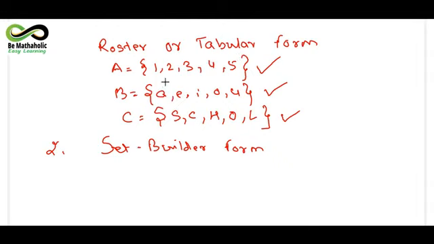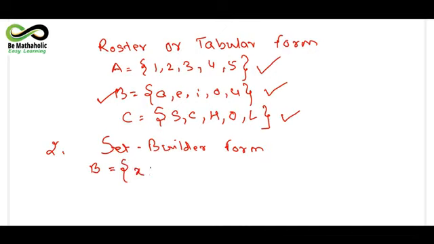Next comes the set builder form. Set builder form is a parallel form of this, and here we explain the property of a particular thing in a different manner, or in a sentence form you will be writing this. Suppose I take this example, which is representing the vowels in the English alphabet. The representation in set builder form will use the symbols which we had discussed. Let x be any letter which we do not know.